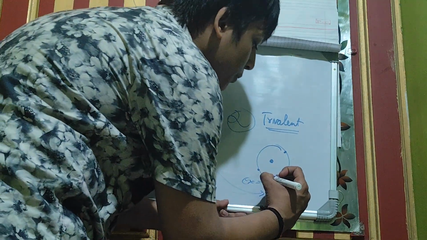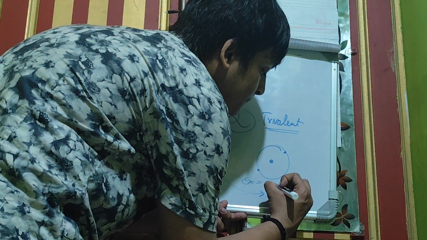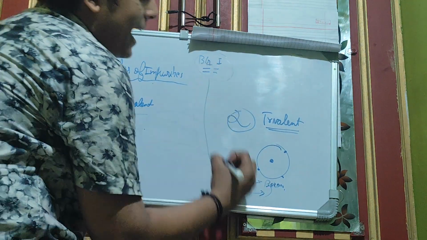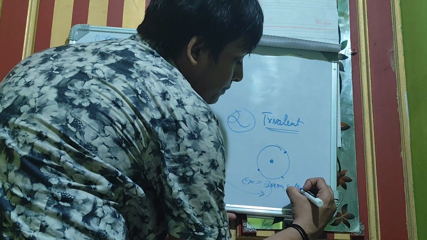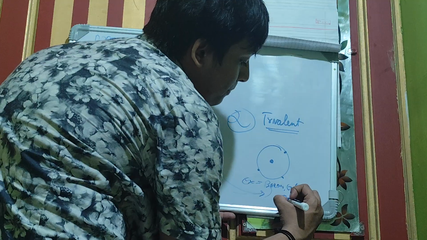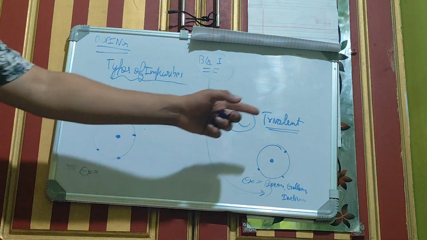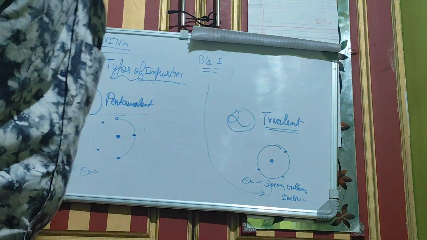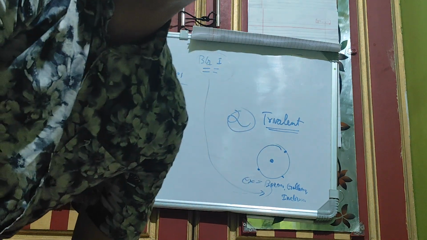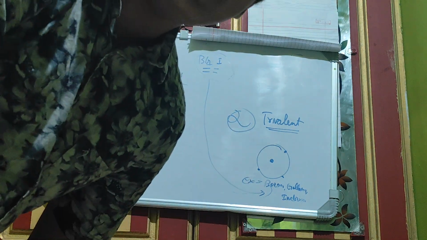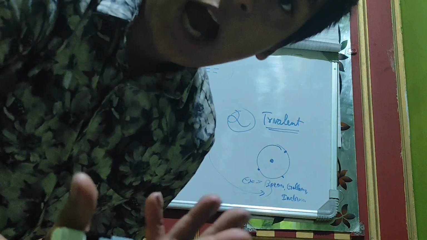You have boron, G, that is gallium, and you have indium. So boron, gallium, indium are the examples of trivalent impurity. Hence you have remembered it. Another way you can remember: BGI is three letters, so trivalent impurity. Simple as that.